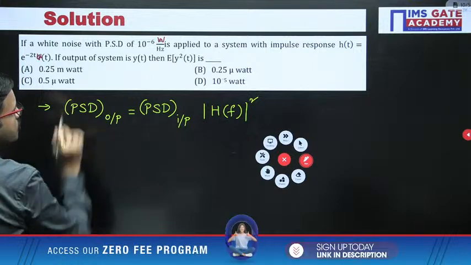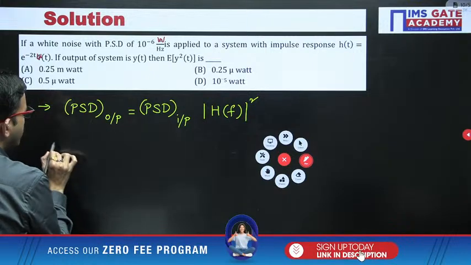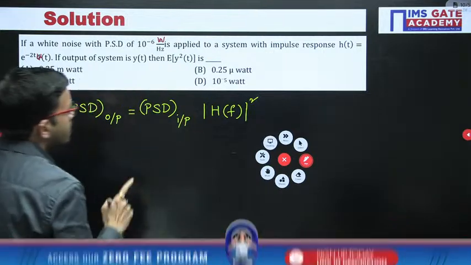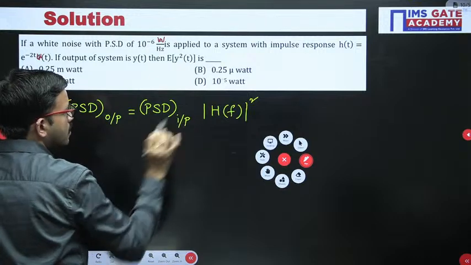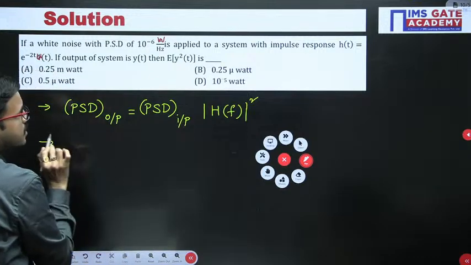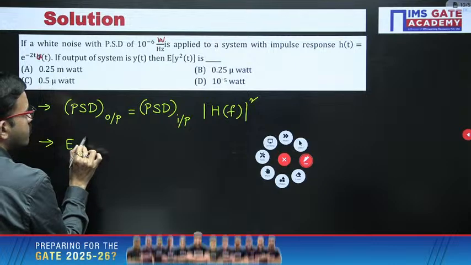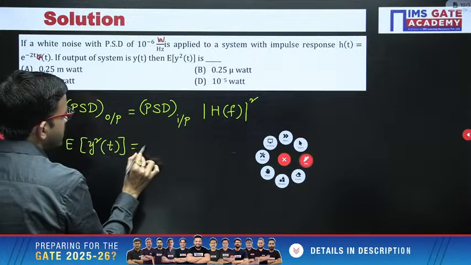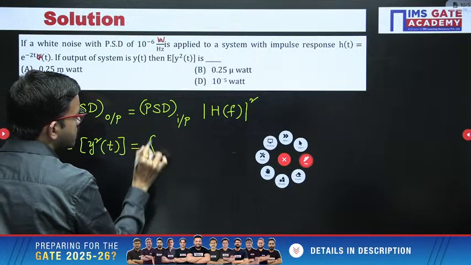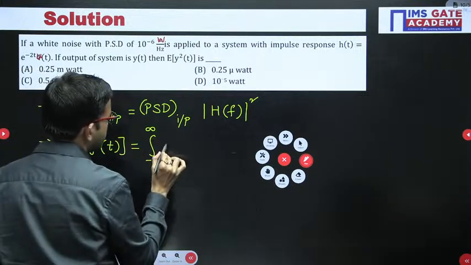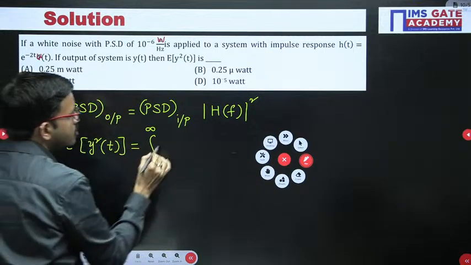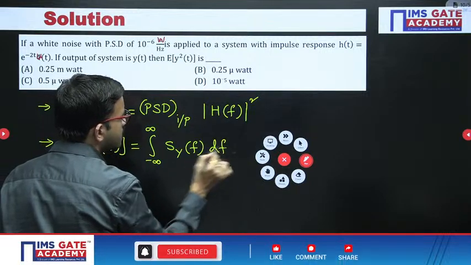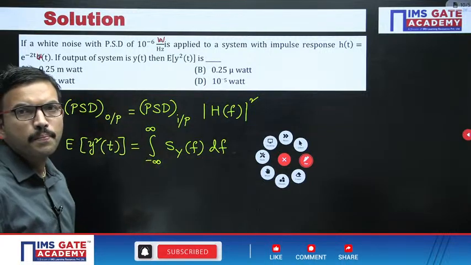So here in this question we have to find out the expectation of y square of t, that is nothing but the integration of power spectral density. Okay, right. First of all, let us calculate. Just for reference, I am putting that point also: expectation of y square of t is nothing but the integration of the output power spectral density, which I am considering as Sy of f df, integration with respect to frequency.